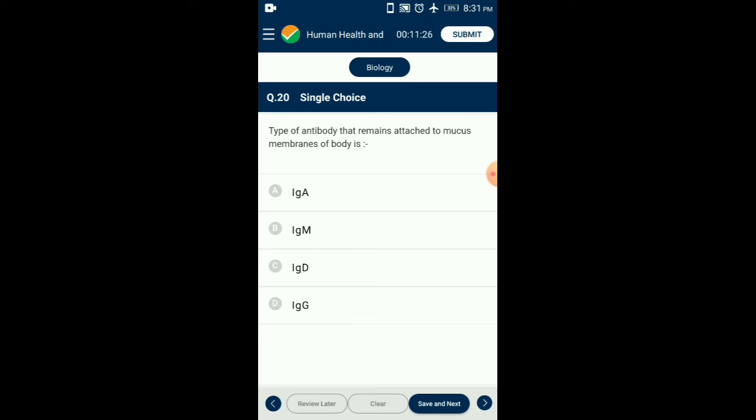These are also found in secretions like mucus, saliva, sweat, tears, etc. Immunoglobulin A has a molecular weight of 170,000 Dalton. These are associated with the protection of mucous membranes and the outer surface of the body, and protection from inhaled and ingested pathogens. So the answer for this question is option A, immunoglobulin A.